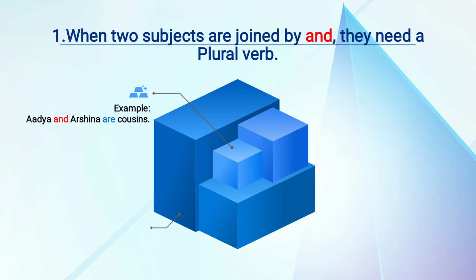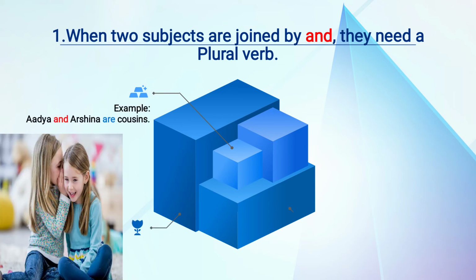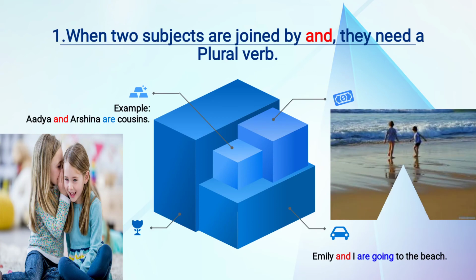Adya and Arshina are cousins. Okay. Here two subjects are there, Adya and Arshina, as you see in the image, two girls are there. So the verb we have used here is are. Emily and I are going to the beach. So here two subjects are joined with and. Emily, I both are joined with and. Where and will be there between two subjects, we will use a plural verb, that is are going to the beach.